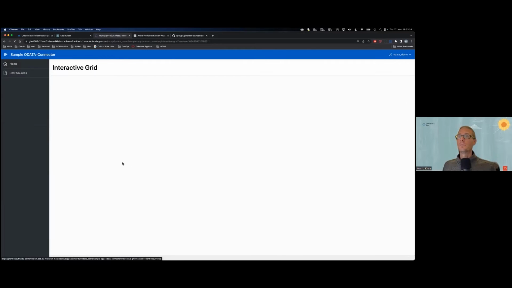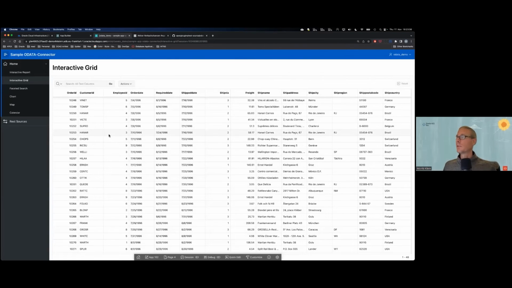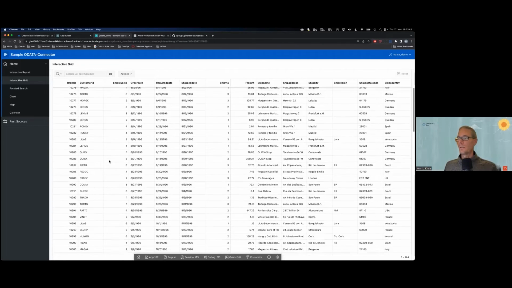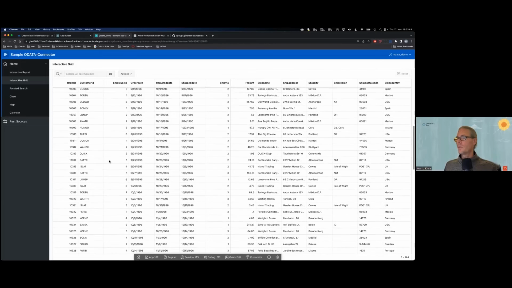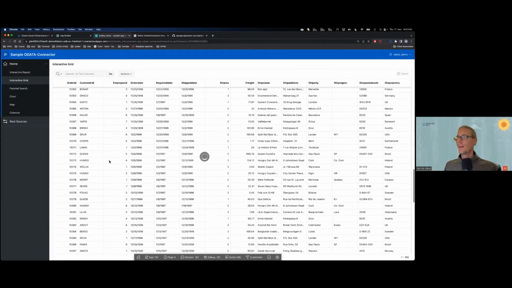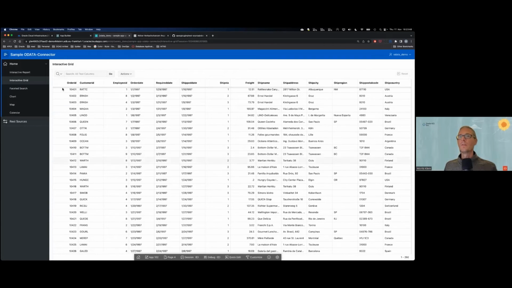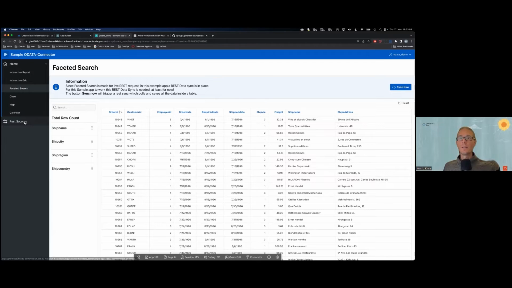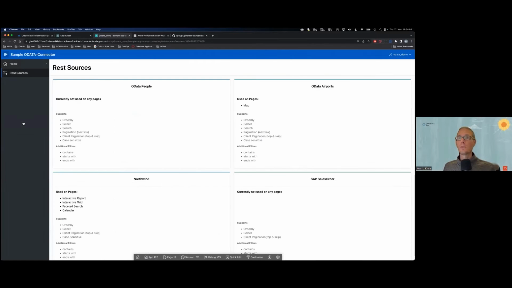I'll just go through a bit of the components. So interactive grid actually works the same. This is actually also set up fetch as you go. You see it runs a bit. Faceted search also works. So this is sort of the easiest way to get you up and running. Everything is pre-configured with public endpoints.